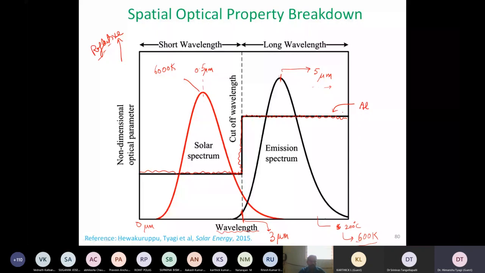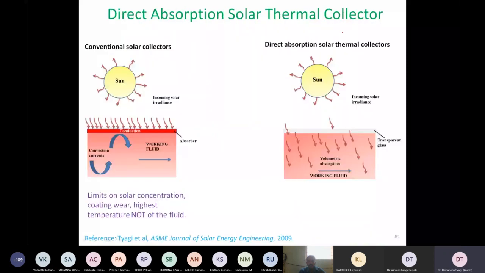But the principle remains very, very clear. I think this part is clear to all the participants, that there is a clear distinction between the short wavelength and the long wavelength. And what we as engineers are going to do is exploit this difference in the wavelength. Because the first part we can treat in a different category, and the second part we will treat in a different category.